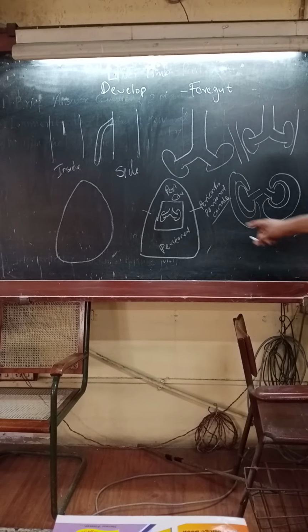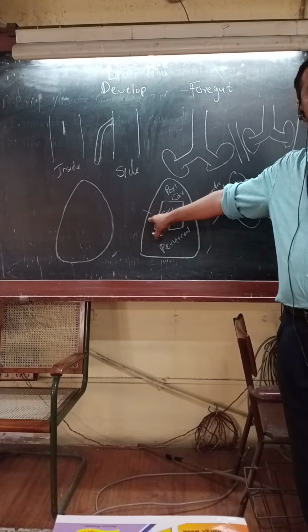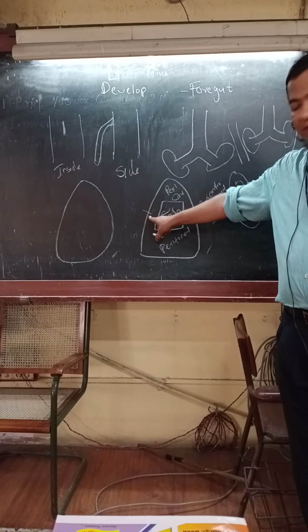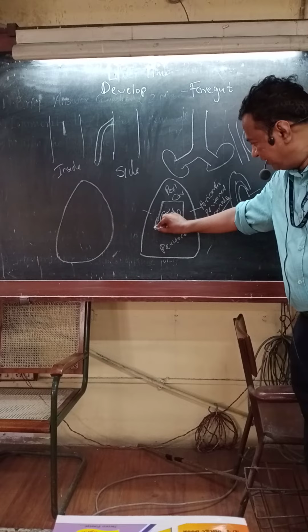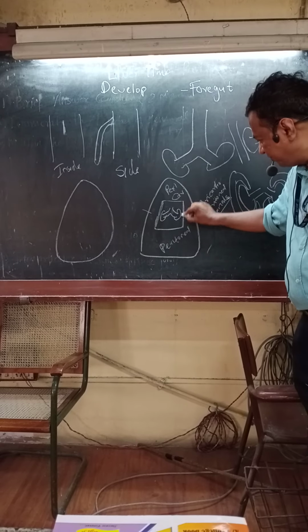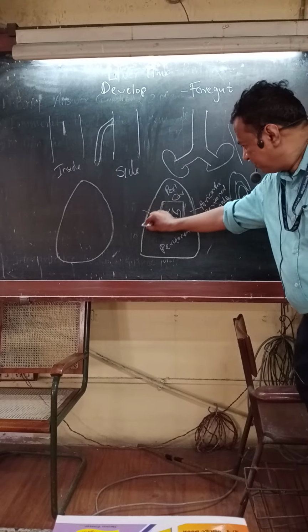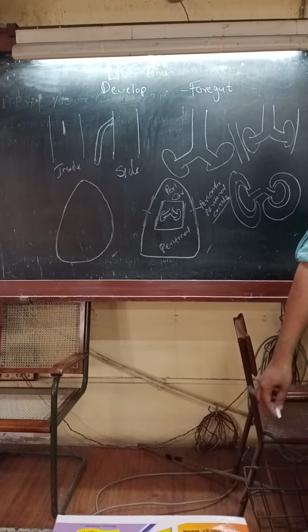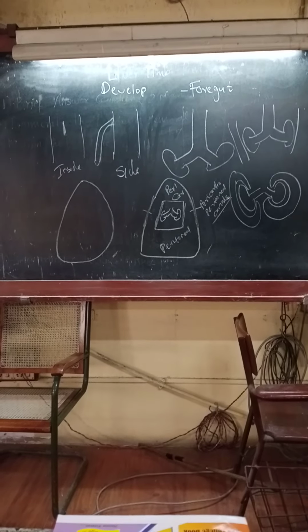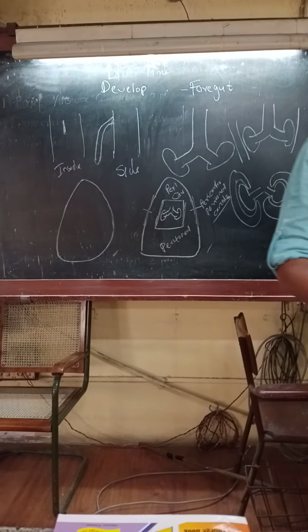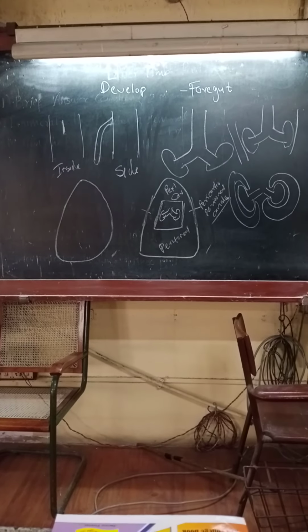So these pericardio-peritoneal canals will form the pleura. This part will form the visceral pleura. What are the two layers of pleura? Parietal. So this other part will form the parietal pleura. So visceral pleura and parietal pleura. So they invaginate into this. So that's the development of the pleura.